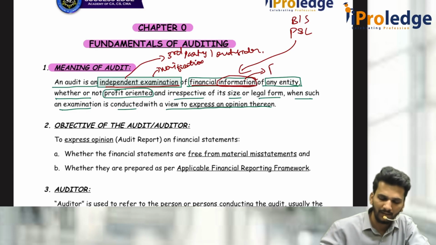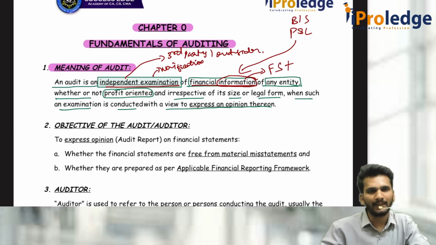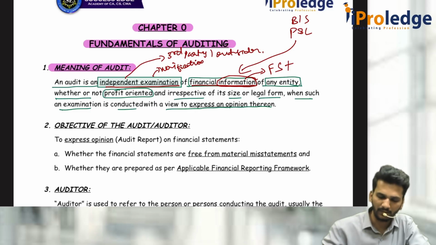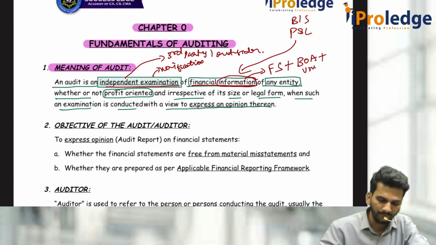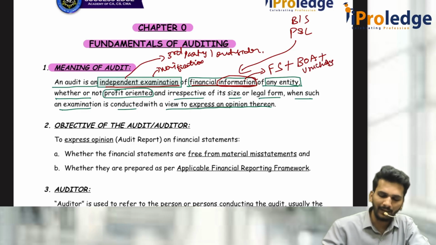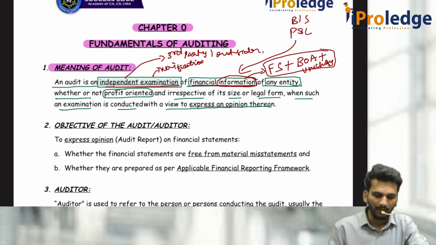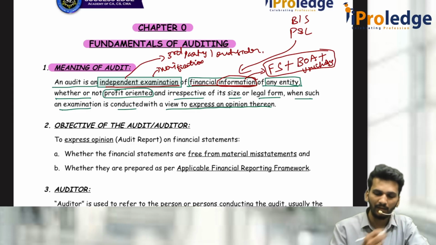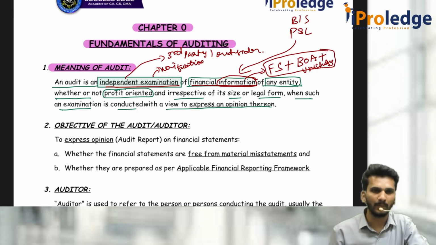Financial information is financial statements plus all the supporting documents to support the financial statement items. That is called books of accounts. And for books of accounts, supporting we also need certain elements, we call them vouchers. All the items combined together we call financial information. As an auditor, I do the verification of financial information, not only the financial statement. Financial information is financial statement, books of accounts as well as the vouchers.